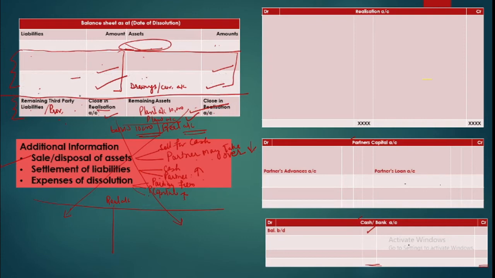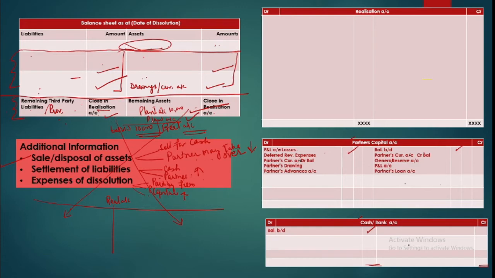Now picking up partners' balances, where will they go? They will go here. Credit balances will come here, debit balances will come to the debit side. So you see all their balances: their current account credit balance, their profits, that is accumulated profits and reserves, and their losses. So these will come to the respective sides.